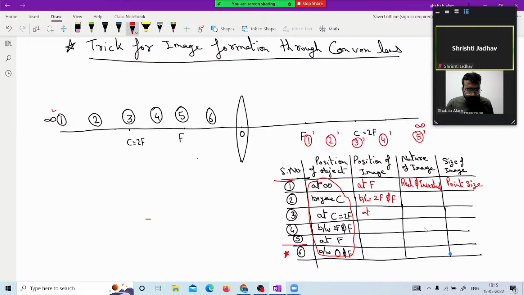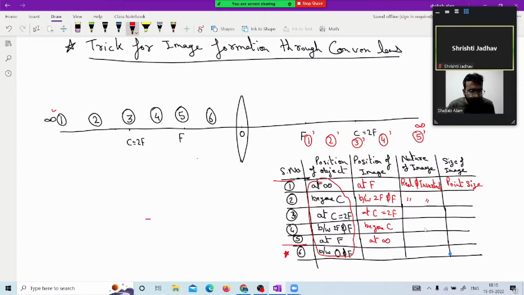Then at C or 2F, then beyond, then at infinity. Same pattern. This is how easily we have seen the five images, and we have easily related one another as well. So we will not get confused and we can easily do this.